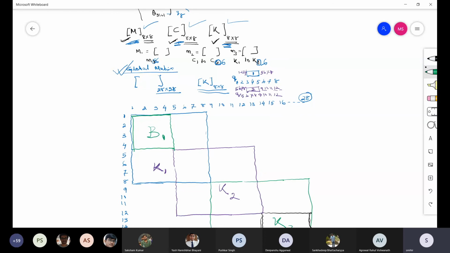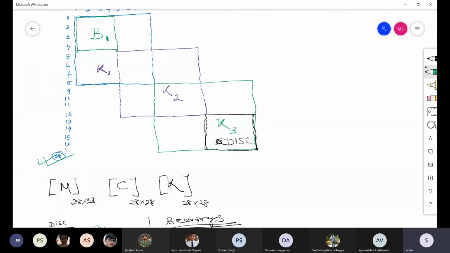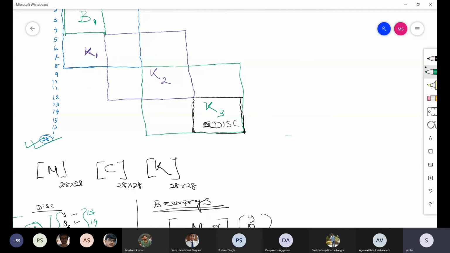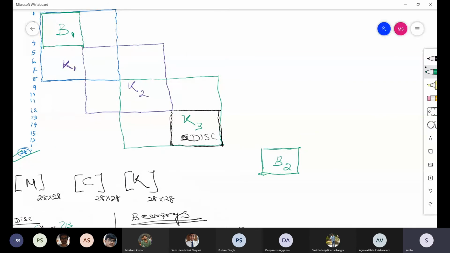Okay. Similarly, you go to the end and add bearing 2. At the end, you will have 28, 27, 26, 25. Column and row also 25, 26, 27, 28.